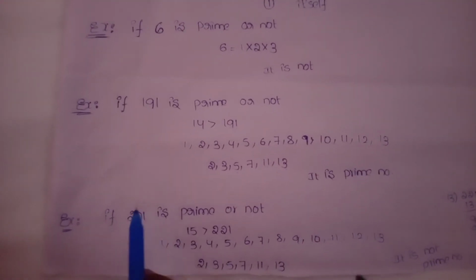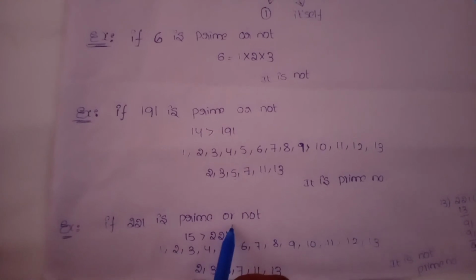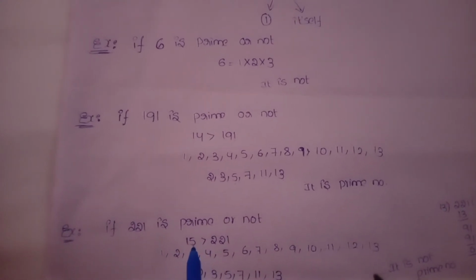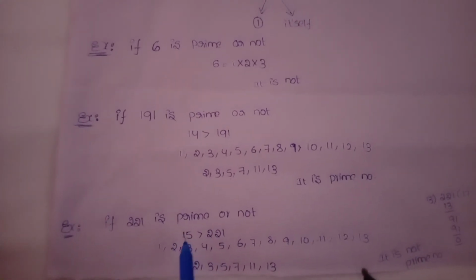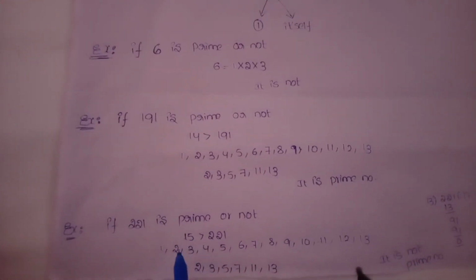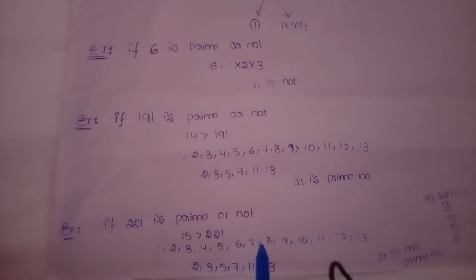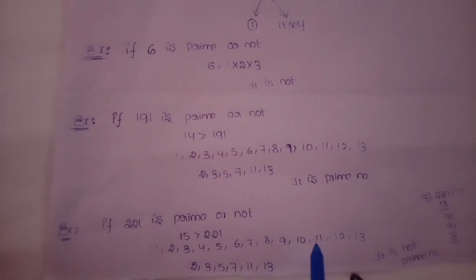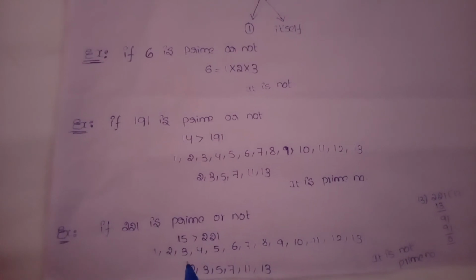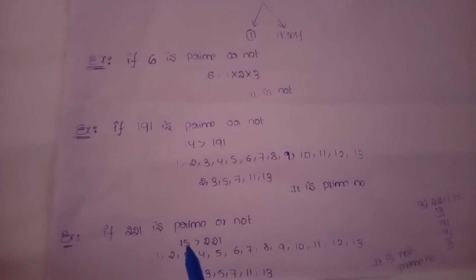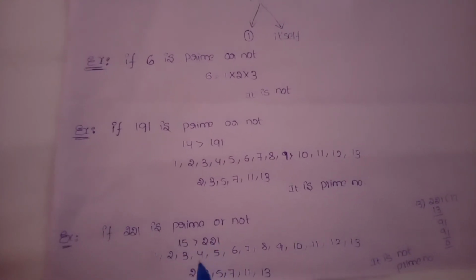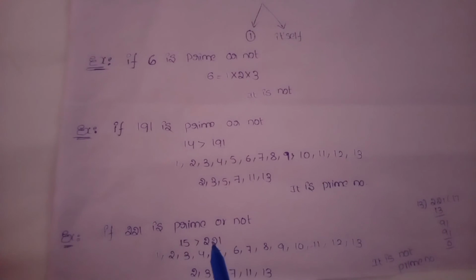Another example: is 221 prime or not? The nearest square number to 221 is 15 squared, which is 225. Write down the numbers before 15: 1, 2, 3, 4, 5, 6, 7, 8, 9, 10, 11, 12, 13. And write down the prime numbers: 2, 3, 5, 7, 11, 13. Let us check. Is 221 divisible by 2? No. By 3?